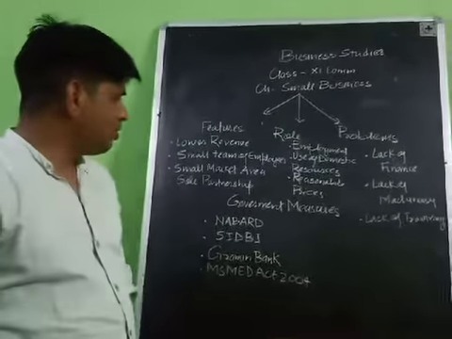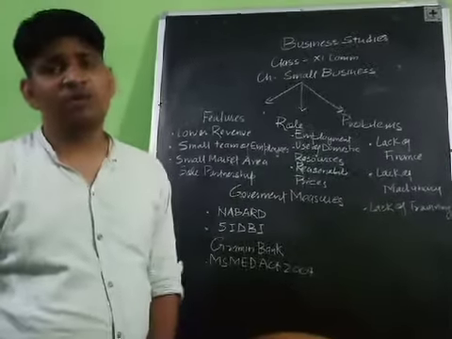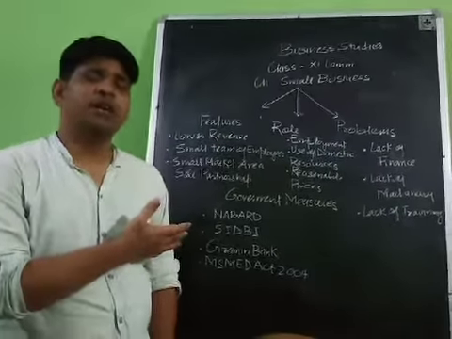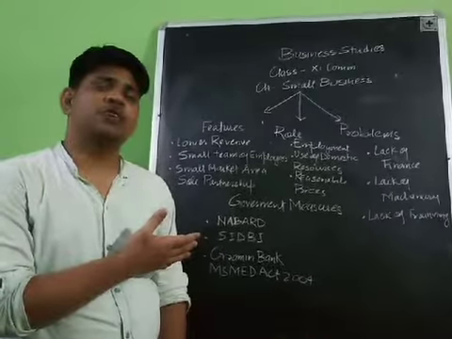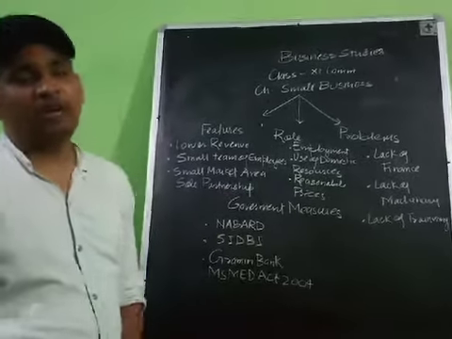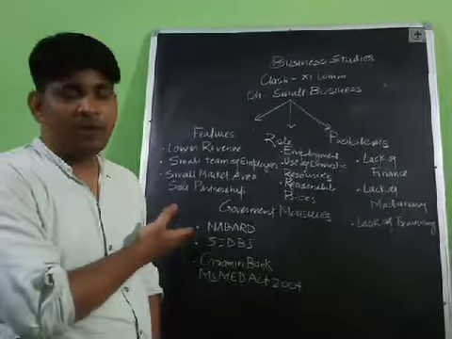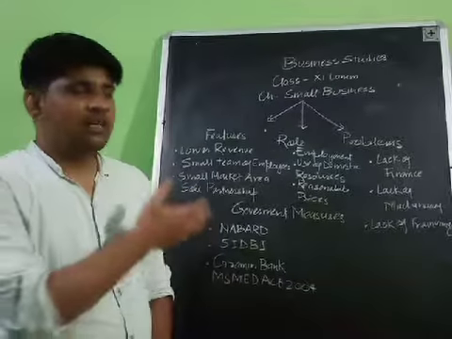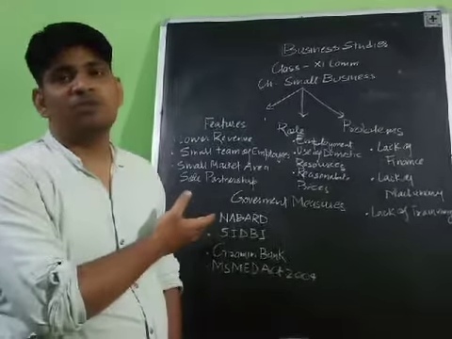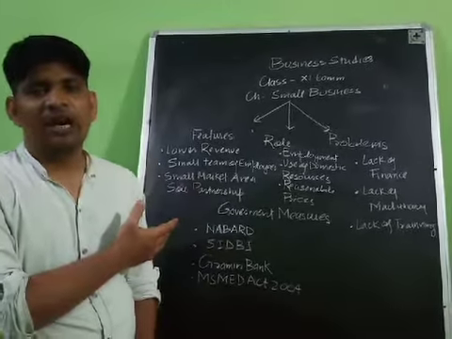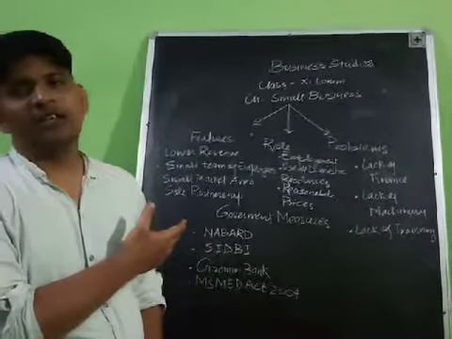The another one is a small market area. As I told you, the small scale industries are facing a lot of problems to sell out their product in the market, because they do not get the proper place to sell out their product. They do not have a marketplace to promote their product. Even that they do not have a proper place to distribute their product directly to the customer. That is why the people are suffering from a lot of marketing problems to create the availability of their product in the market, and people also refuse to get the product.